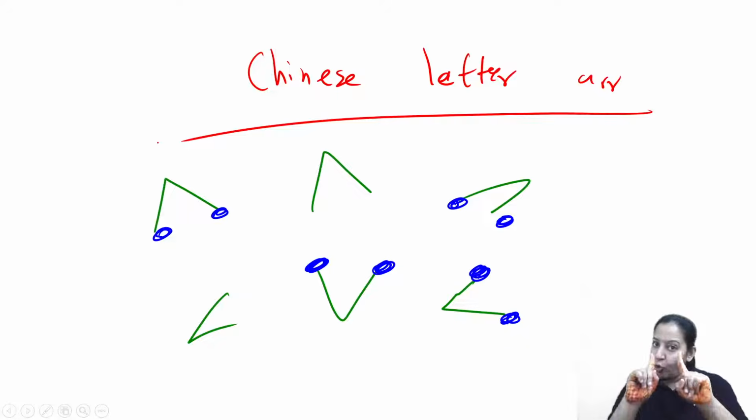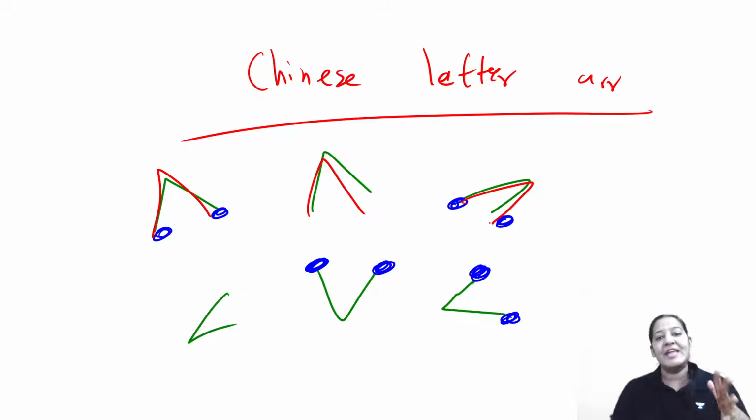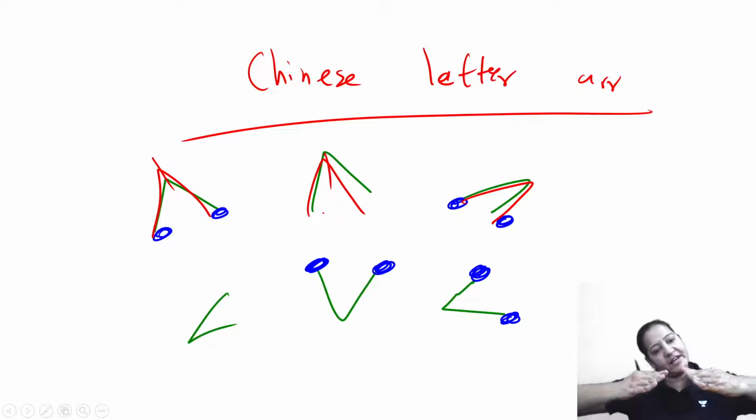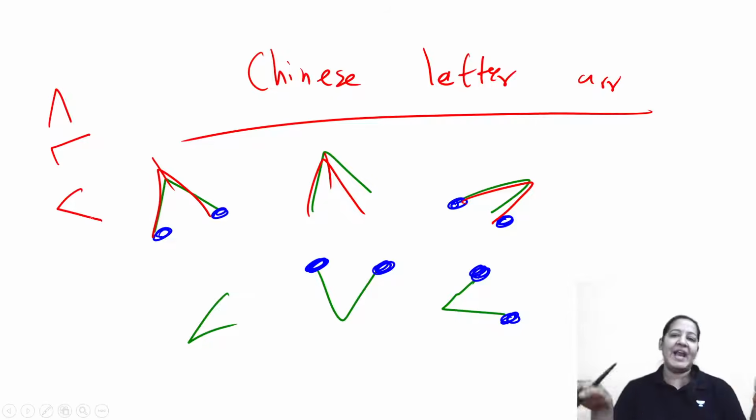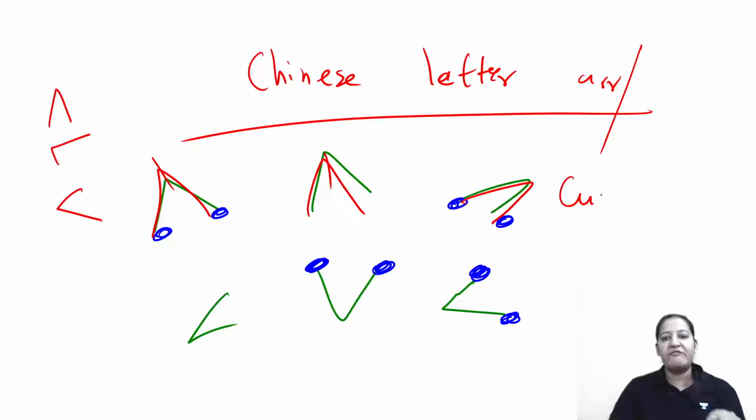The reason is that two bacilli occur together in the form of the V, L and K. That's why it is looking like a Chinese language. I don't know Chinese language, but yeah, it looks like this. So Chinese letter arrangement, because during binary fission, the two bacilli are not separated from each other completely. They remain stick with each other. That's why they are V-shaped, L-shaped or K-shaped, looking like Chinese letter. Also known as cuneiform arrangement. This arrangement also known as cuneiform arrangement.